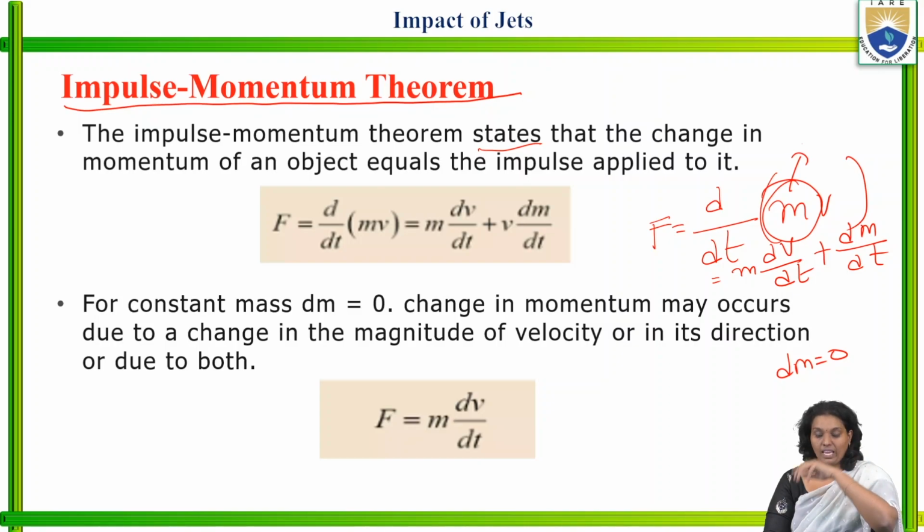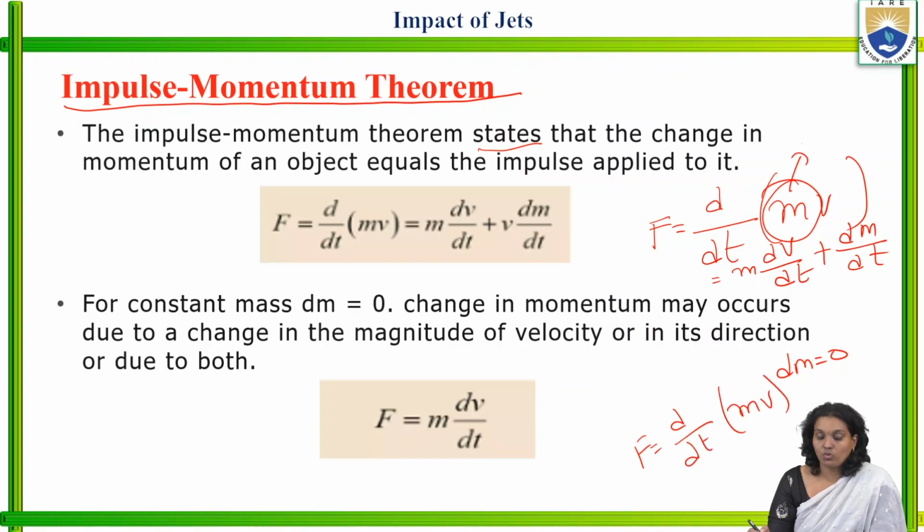Change in momentum may occur due to a change in the magnitude of velocity or in its direction, or due to both. It depends. So coming to this, force is nothing but the derivative with respect to time of mass into velocity, which may be converted into mass into the derivative of velocity with respect to time, plus velocity into the derivative of mass with respect to time. We may write it like this.